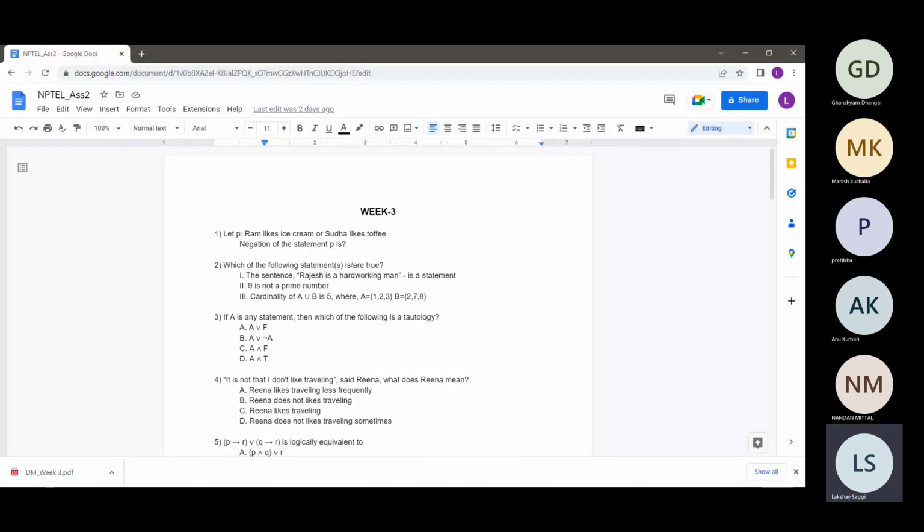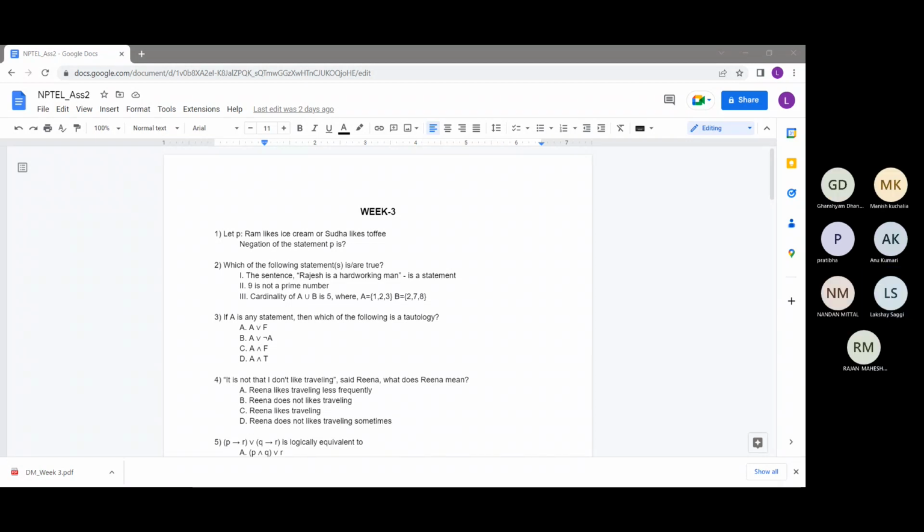Okay, so I have shared my screen. Can someone let me know in chat if my screen is visible? Ghanshyam, Manish, Pratibha. Okay, nice. My screen is visible. Cool. Let's start with today's session.